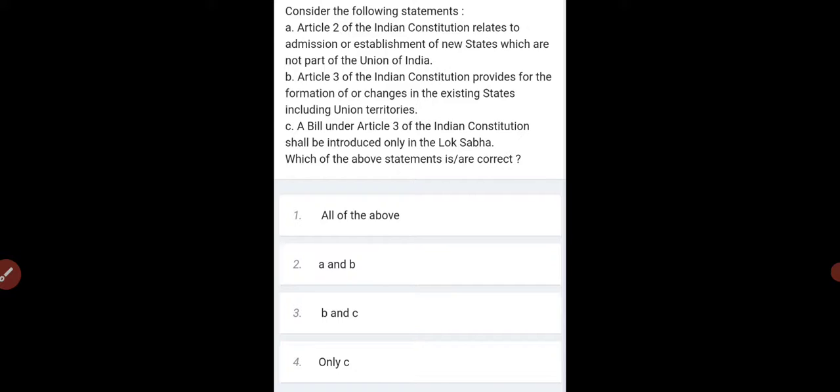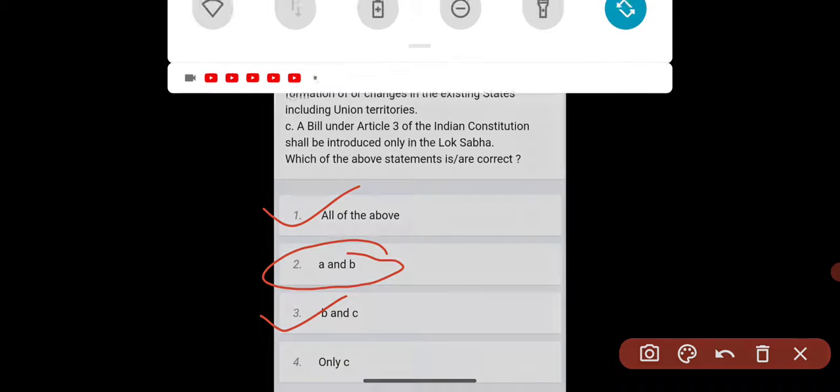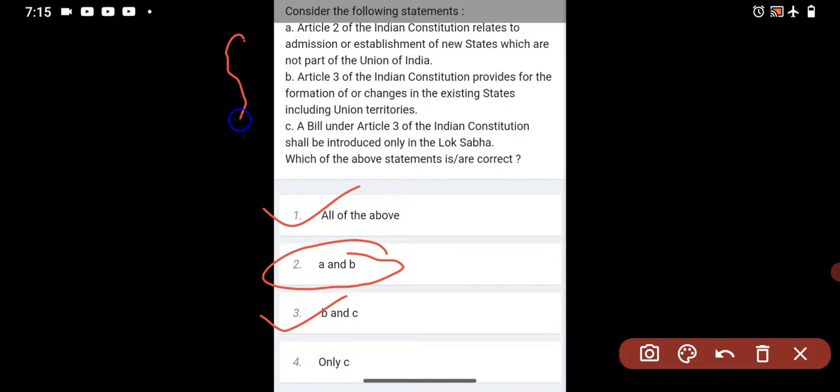So if statement C is wrong, then we can easily eliminate C, B and C, and all of the above. So we get the answer of A and B. So you can confirm about this answer also, A and B statements. And coming to the next question.